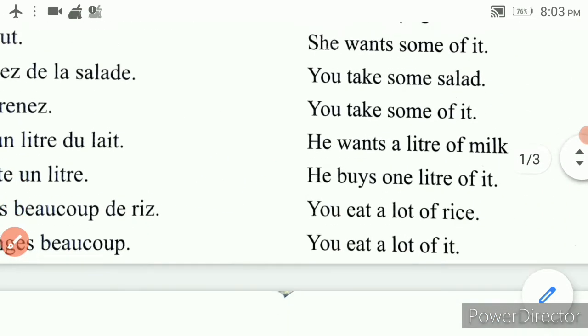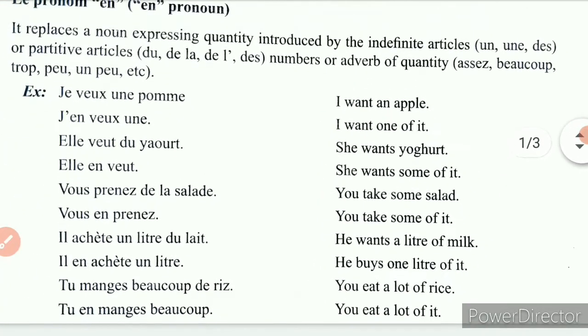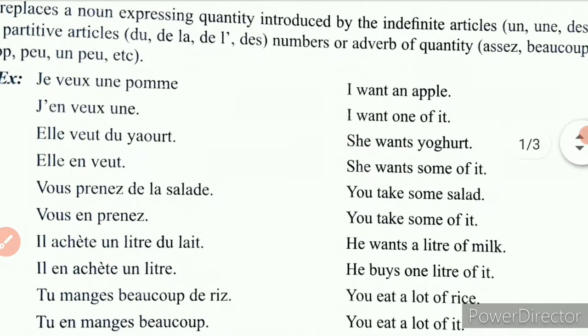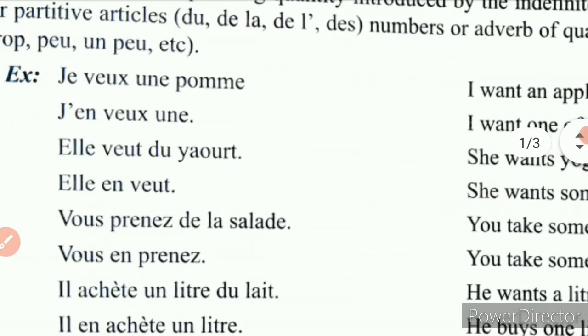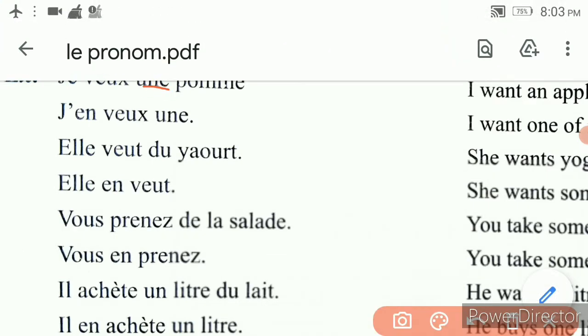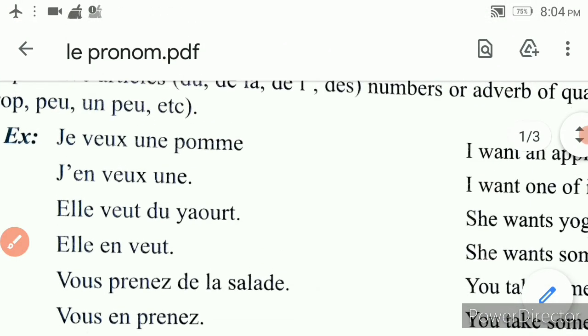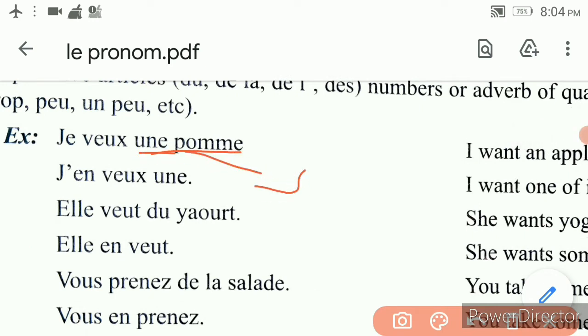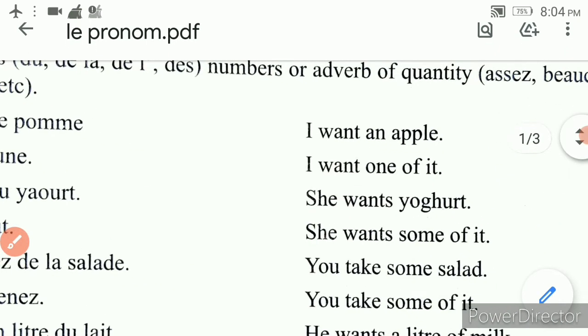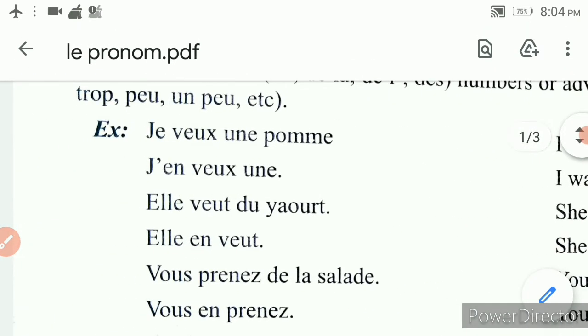So, that's what I have given, the meanings also here in English for your better understanding. So, please have a look at this one. Now, let me explain the first one. Je veux une pomme. Here, you could find an indefinite article. I want an apple.